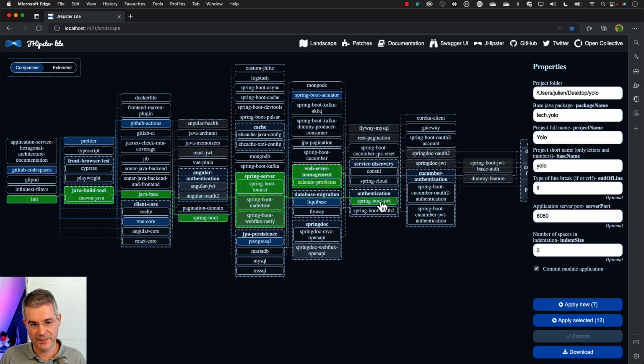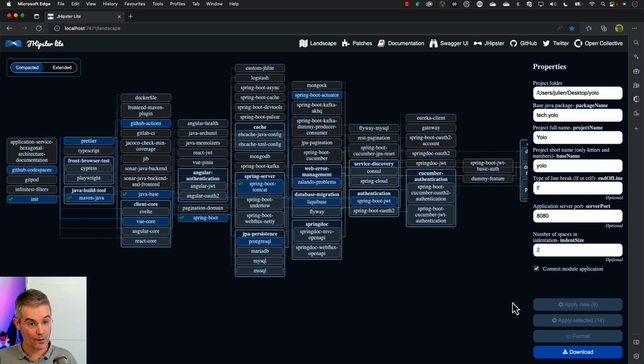I want, of course, security. So let me go a little bit more to the right to have something now a little bit similar to what we have with a classical JHipster application. We've got security, we've got a front end, we've got a database, we've got monitoring, we've got CI/CD. Kind of looks like what you can create with JHipster, but here everything is much more modular. Let me apply those.